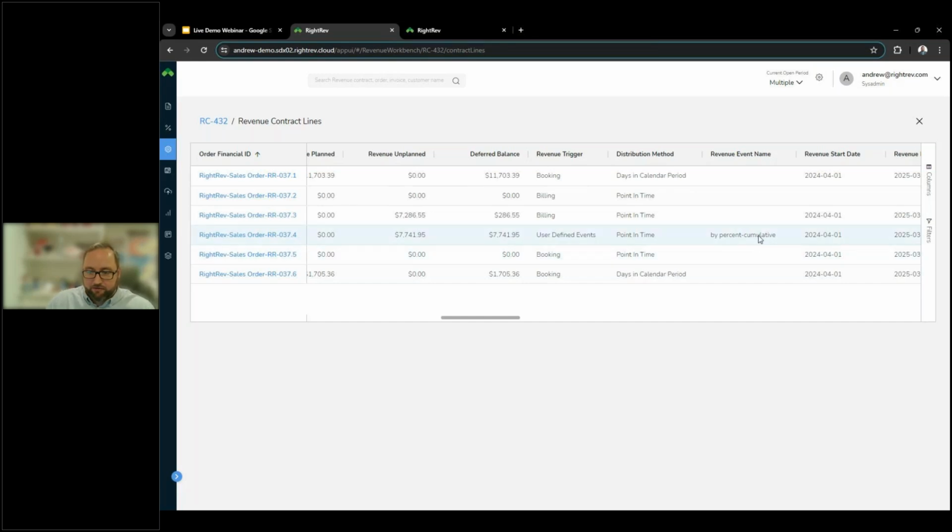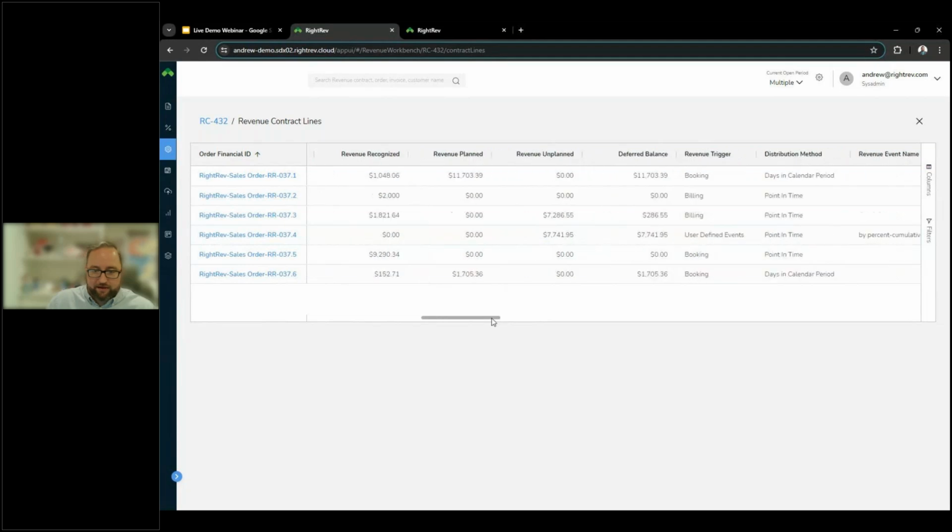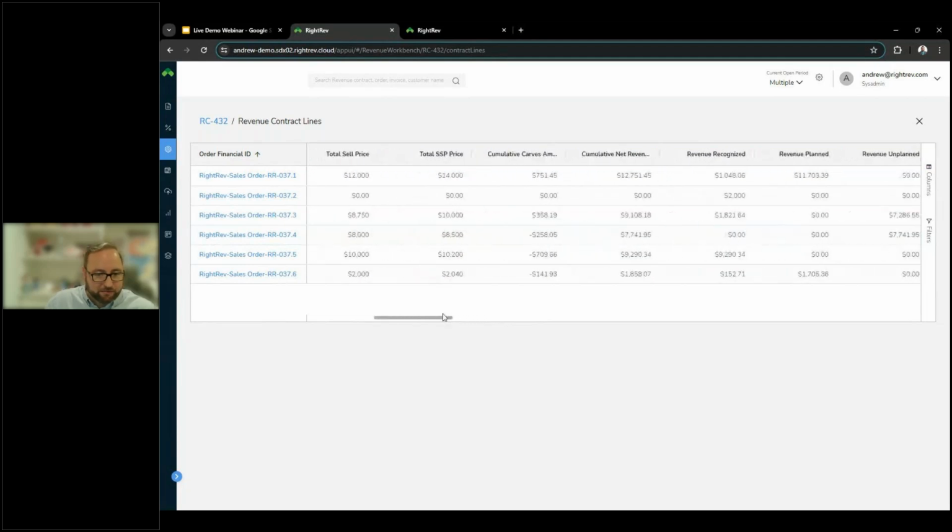The reason cumulative comes into play is that if we're talking percentage complete, it's often a requirement that customers are only tracking their current percent complete. They're not tracking that change month over month. So here in April, if we're 25% complete, we're going to recognize that 25%. But next month, if we're 30% complete, we're not going to recognize an additional 30%, obviously. By this being listed as cumulative, we're actually only going to be recognizing the net 5% change. So that is what that cumulative distinction means.